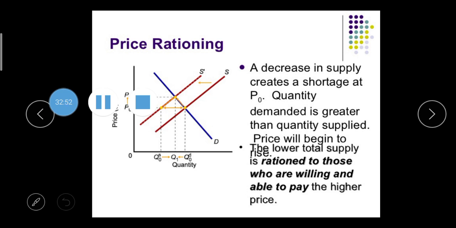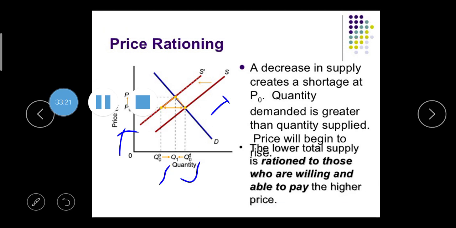Here you see that your price increases, then your demand decreases from Q0 to Q1, and your supply is considered higher.